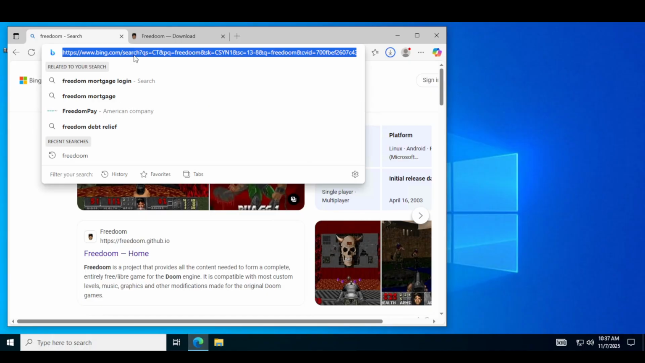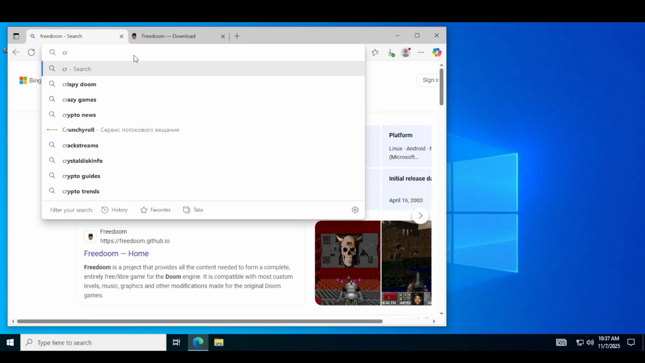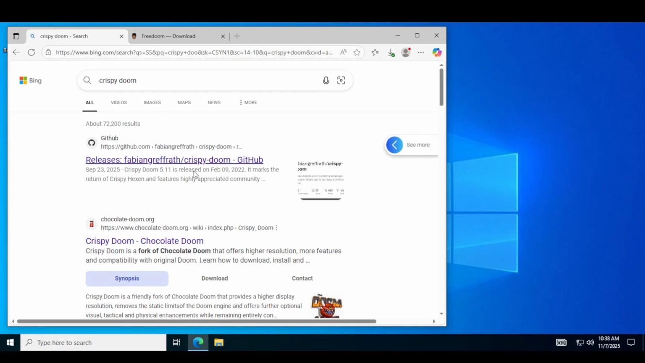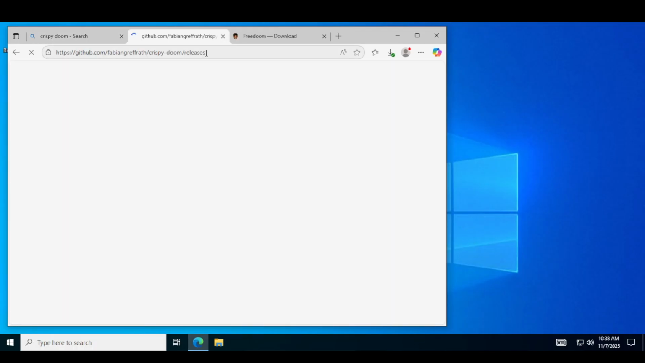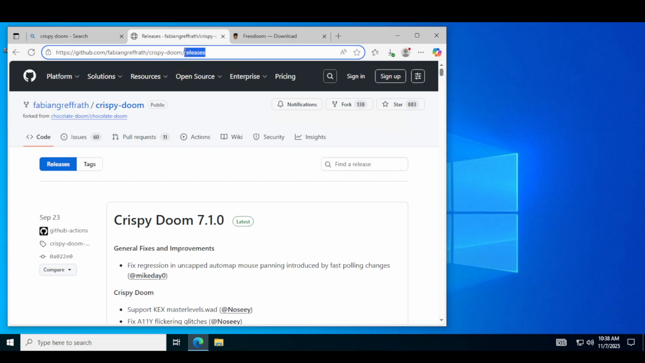Then you go to Crispy Doom in your search bar. Open this link, Fabian Griffith/Crispy Doom, and it should also have releases at the end. Otherwise, you'll end up at its main page, which contains the source code and stuff, which you don't even need right now. So we should be on this releases page.